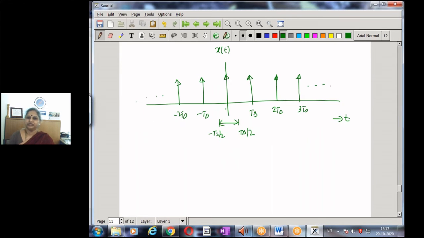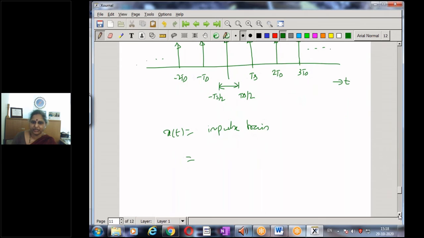So now, because the signal is periodic, this x of t is also known as the impulse train. Because it's periodic with period Ts, we can obtain the Fourier series representation. And what is the Fourier series representation? Sigma n equal to minus infinity to infinity x of n e to the power of j n omega s t.